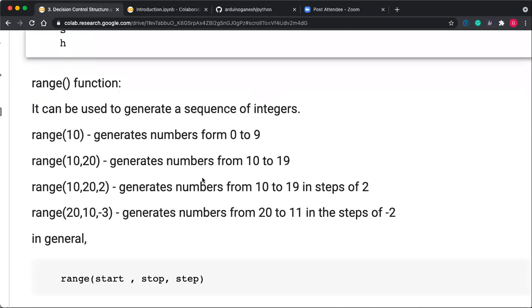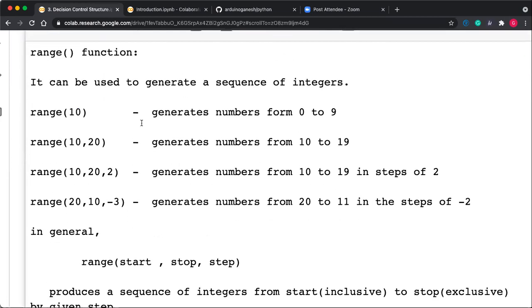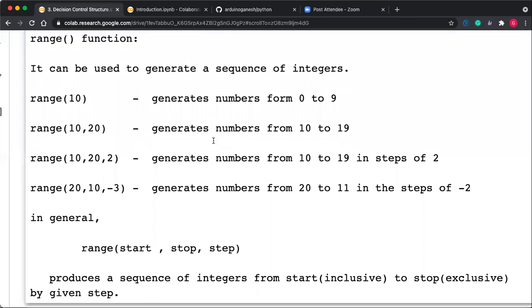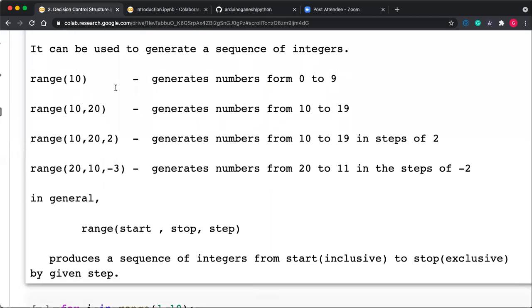Now the next one is the range function. The range function is again very important regarding data science. It can be used to generate a sequence of integers, like range of 10. If you do range of 10, it generates the numbers from 0 to 9. As we have already discussed with the colon,